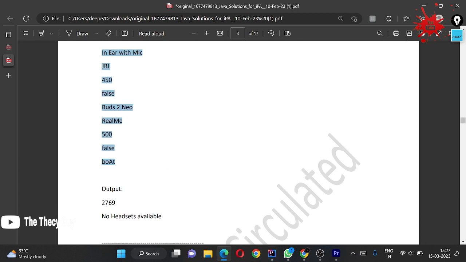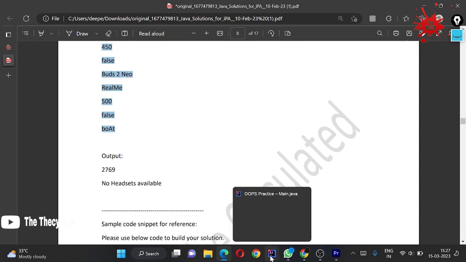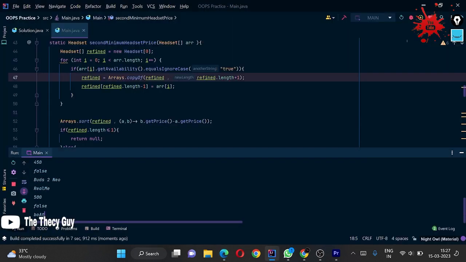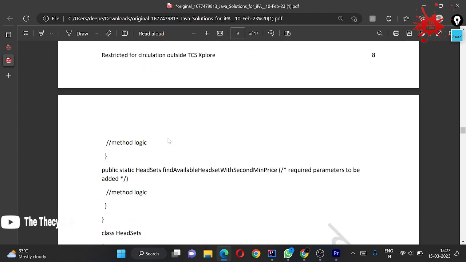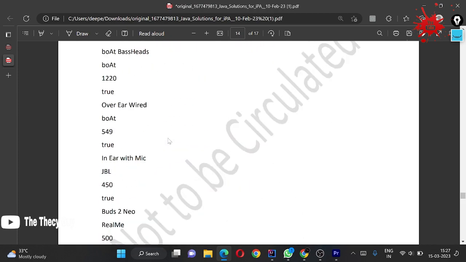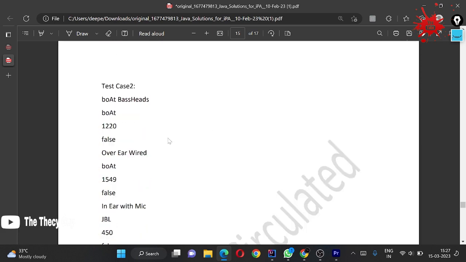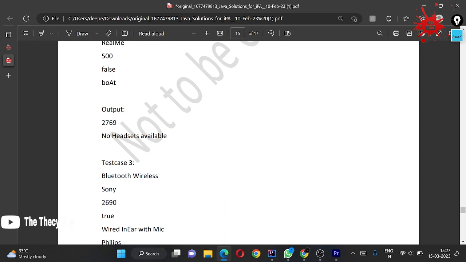After copying this, our output should be 2769 and no headset available. Coming here and entering, yes, 2769 and no headset available. So our code is passing for input two. We could review the solution later. These are the two test cases which we have passed, 2769 and no headset available.